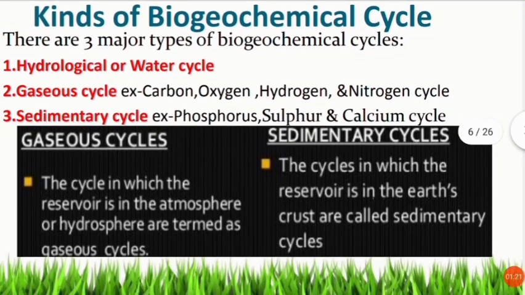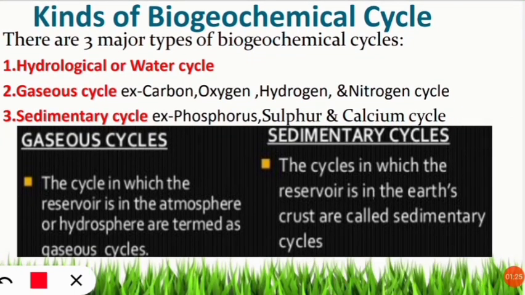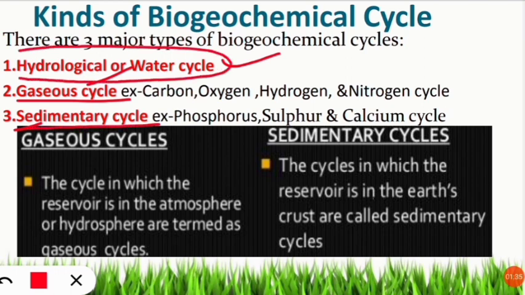So majorly there are three categories of biogeochemical cycle. These are hydrological or water cycle, gaseous cycle and sedimentary cycle. So mostly we will see gaseous cycle and sedimentary cycle because hydrological or water cycle is the simplest one, which you all know: evaporation, condensation, precipitation. But this is the important link in between these two cycles. Yes, gaseous cycle and sedimentary cycle cannot be complete with the help of hydrological cycle और वाटर साइकिल.